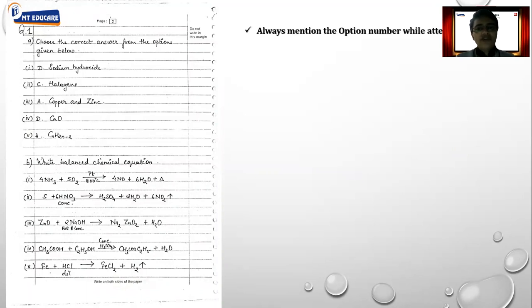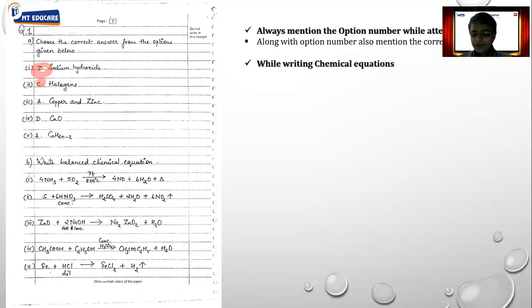Now for that, here I have displayed a particular paper which is written. Okay, the very first point, make sure you always write the option number. As you can see over here we have to mention the correct option number. If you write the option number correct, it is always preferable. As you can see here, it is written D, then the correct answer, then they have written C, and then the correct answer. So it is always better to present a proper option number. Okay. Next, the next very important point, along with the correct option number, mention the correct answer as well.